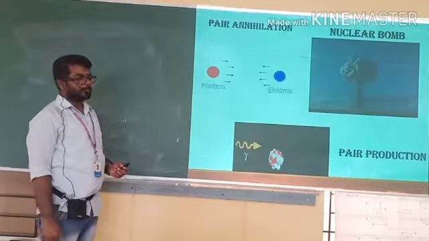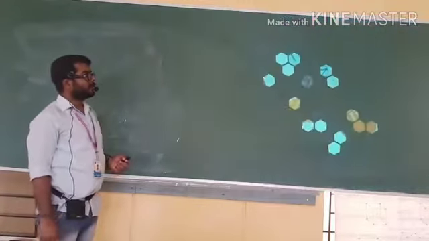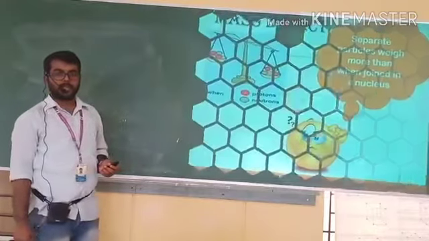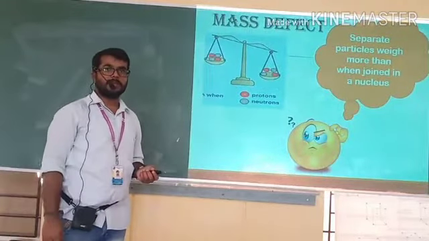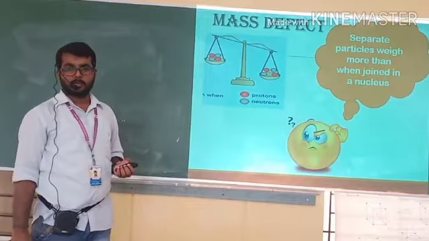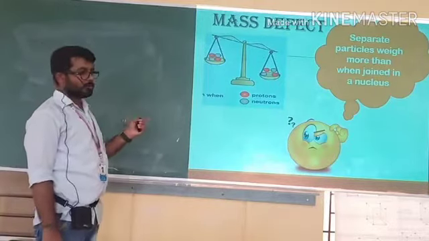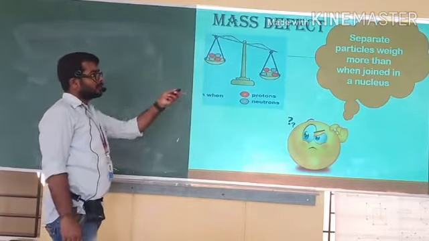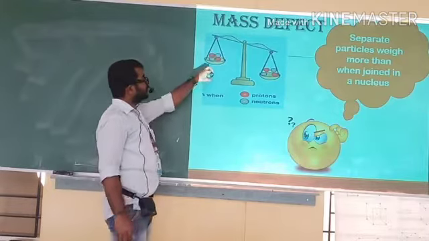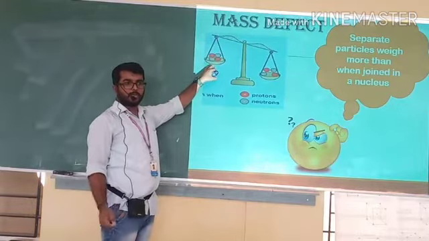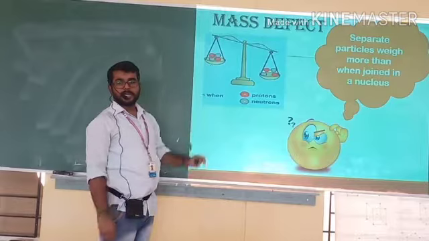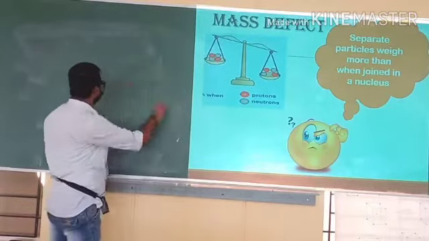So the next concept is the mass defect. A defect is nothing but a certain change in the process. Here you can see that this is the nucleus. You know that the nuclear mass depends on the number of nucleons.